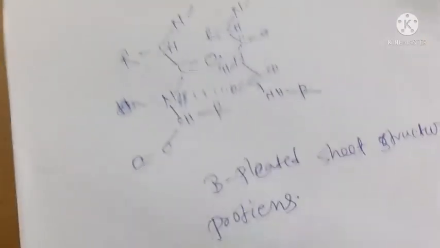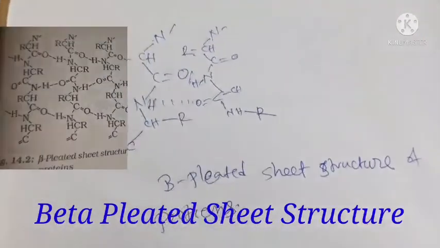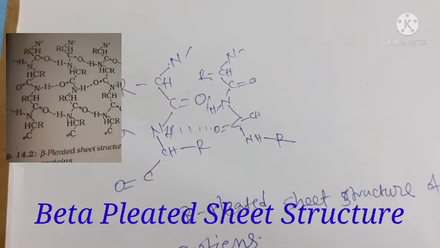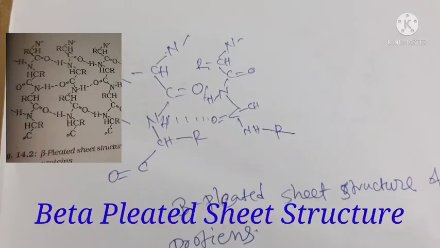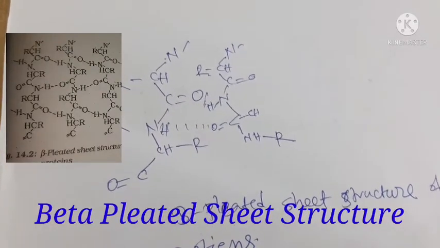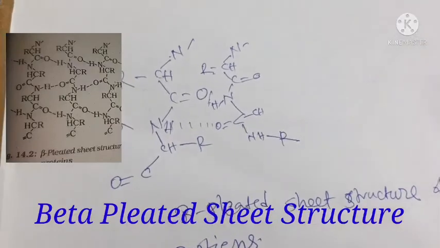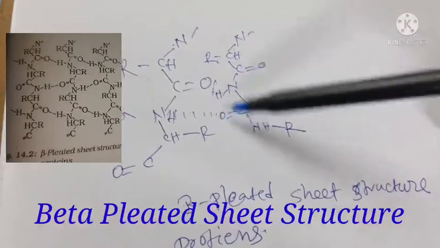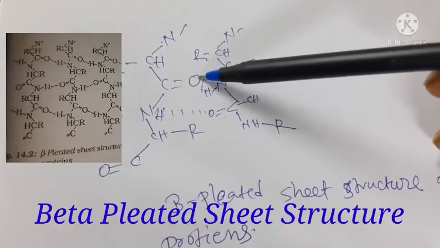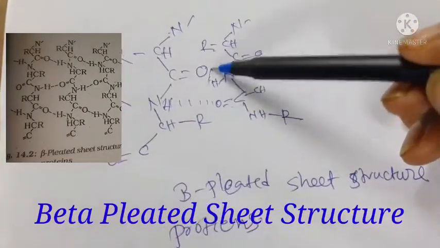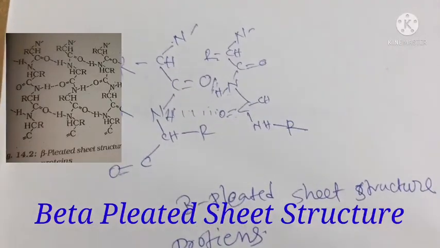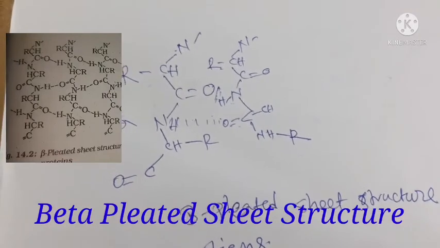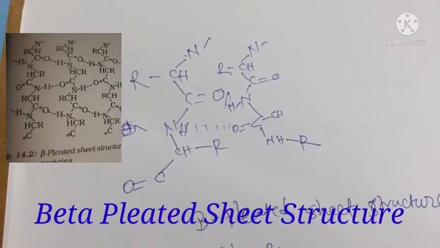And in the beta pleated sheet structure, all the polypeptide chains are stretched out to nearly the maximum extension and then laid side by side, held together by intermolecular hydrogen bonds. See, it's stretched at the maximum extension, then the C double bond O and NH hydrogen bond is also present, and the structure resembles the pleated folds of drapery, and therefore is known as the beta pleated sheet structure.